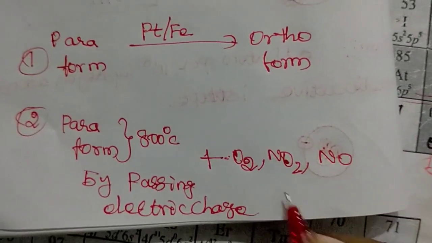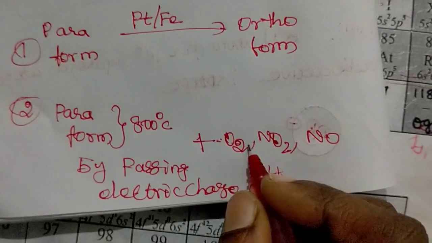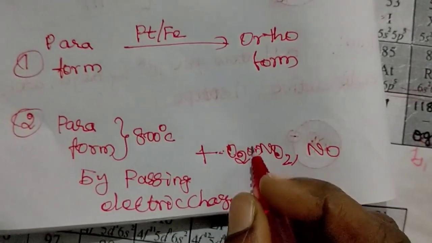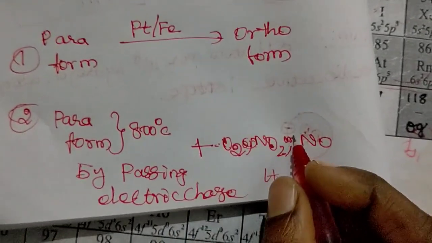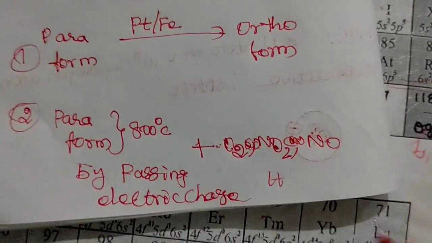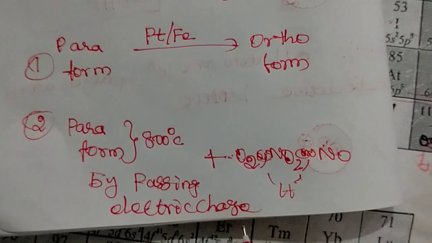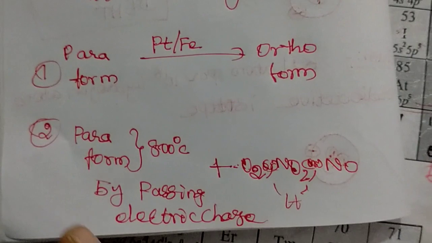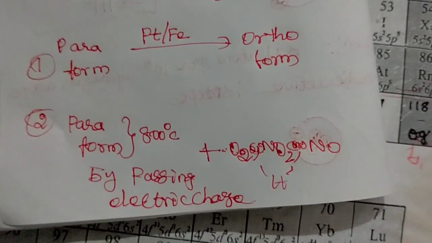By adding O2, NO2, NO, or nascent or atomic hydrogen, we get the paraform into orthoform.